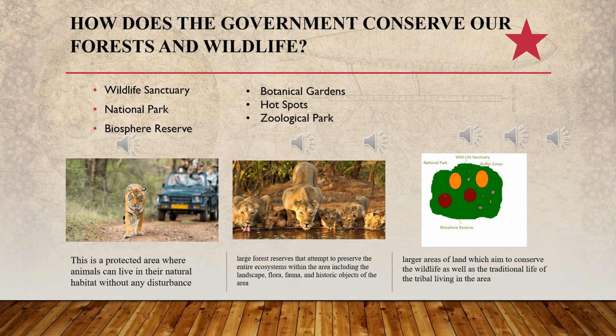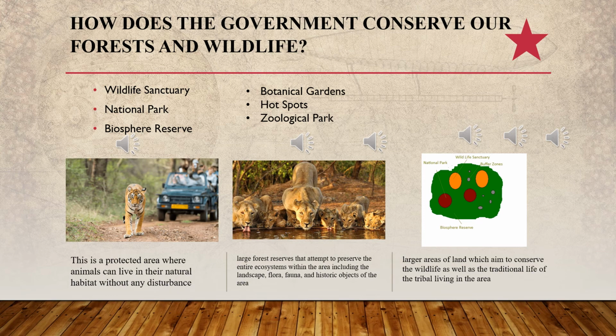Next is biodiversity hotspots. A biodiversity hotspot is a biogeographic region that is both a significant reservoir of biodiversity and is threatened with destruction. In simple words, a biodiversity hotspot is an area rich in endemic flora and fauna, but that has been endangered by human activities. Such areas are rich in threatened, endangered, and endemic species.